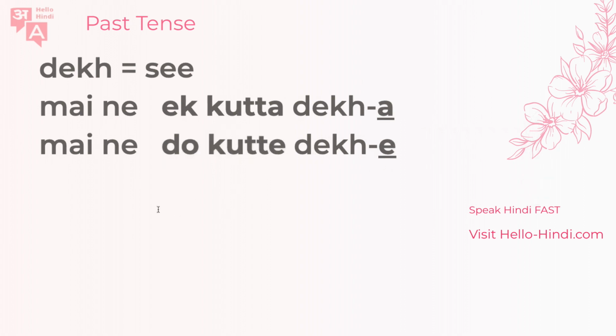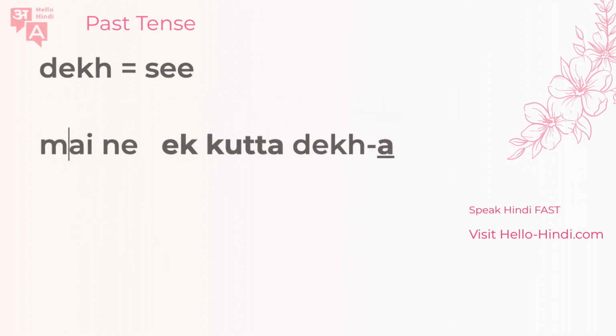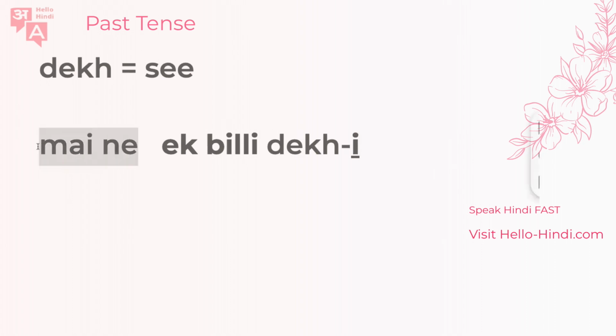And let's take a few examples now. So let's say you want to say, I saw a cat. Earlier we had maine ek kutta dekha, but for a cat, let's say a feminine cat, you say maine ek billi, and of course this becomes dekhi. Maine ek billi dekhi. Okay, not dekha, it's dekhi, but you can still get away by saying dekha, because the other parts of the sentence are so strong that people will understand what you're intending to say. But it's always nice to do it correctly. And so it's maine ek billi dekhi. So this is our first exception. Remember, this part is independent of who is saying it.